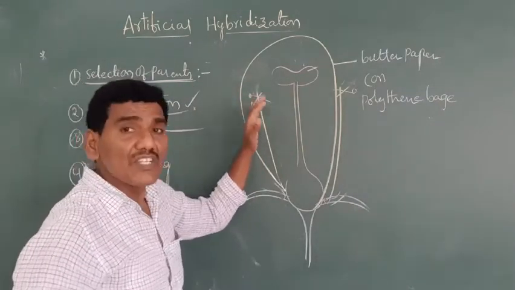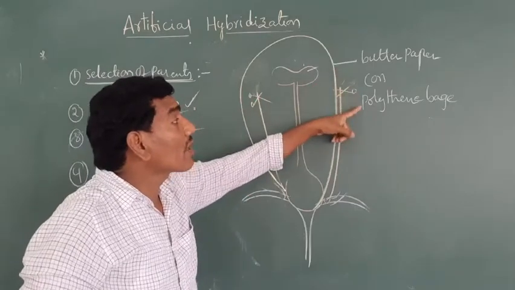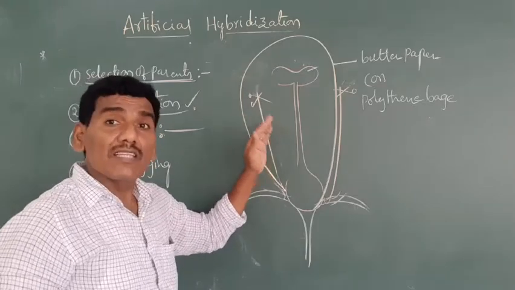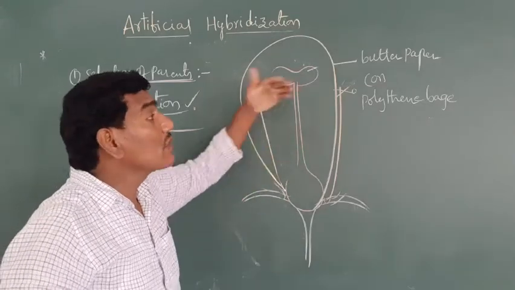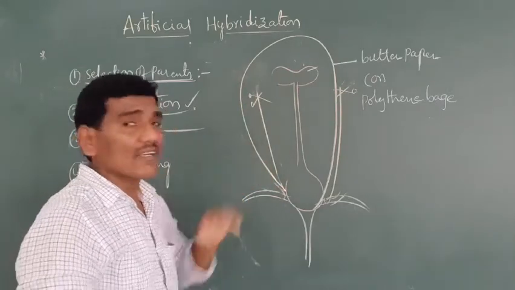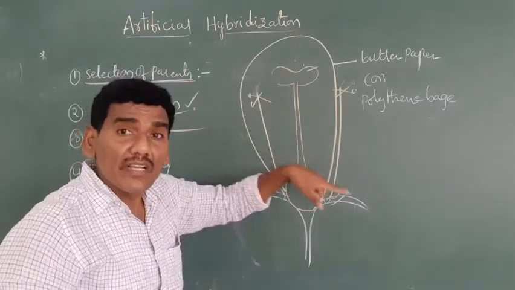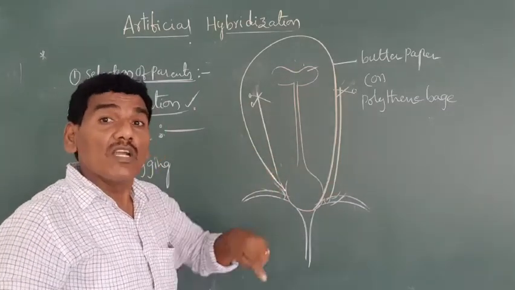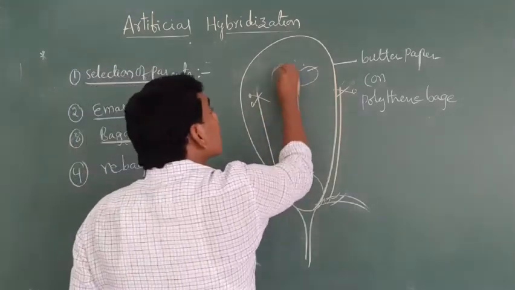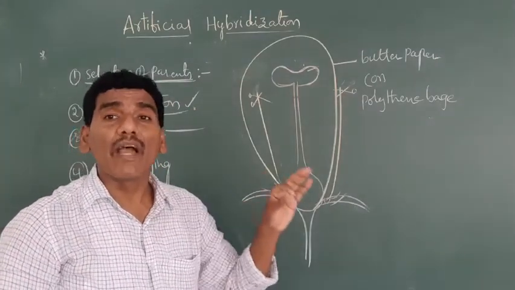After emasculation, the female flower is enclosed by butter paper or a polythene bag. Here the stigma is enclosed by butter paper and polythene bag. Due to the enclosing, other species of pollen grains or unwanted pollen grains do not fall on the stigmatic surface. This is also known as the advantage of bagging.